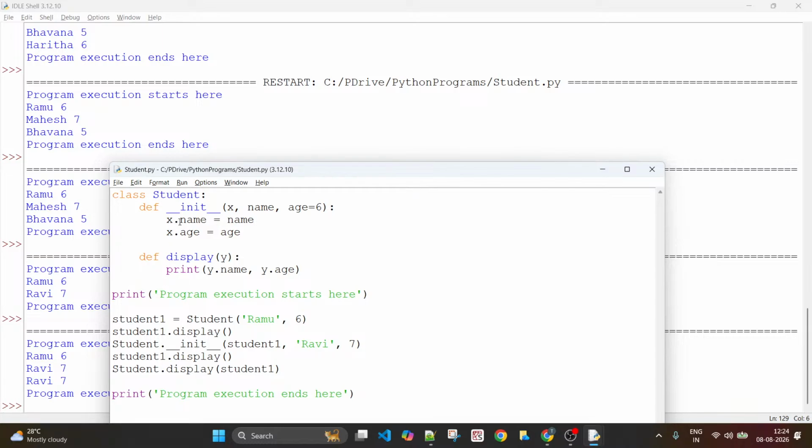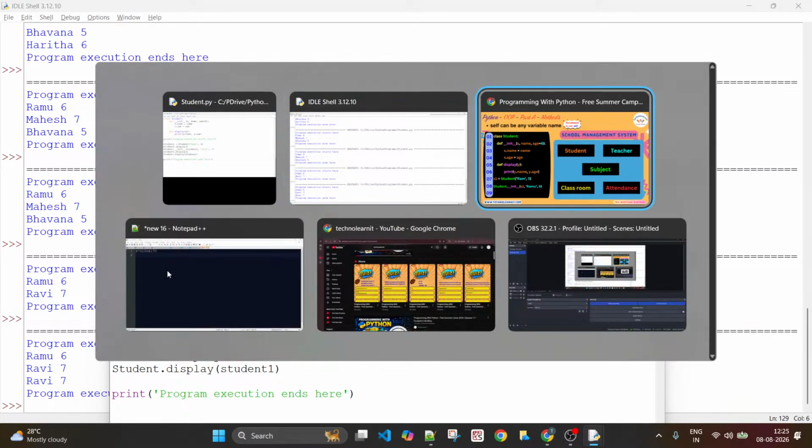One way to call the method is to directly use the object dot syntax. The other approach is to use the class name itself. The class to which this method belongs is student. So here, student dot display, but you need to pass the object as an argument. If this function has a single argument, that means it is self, which refers to the current object that has called that display. All right, that is all about that.